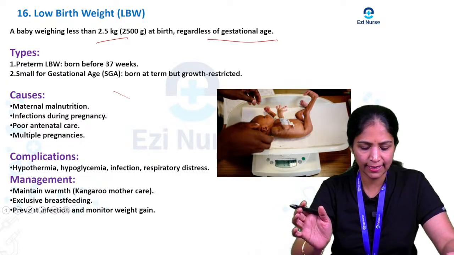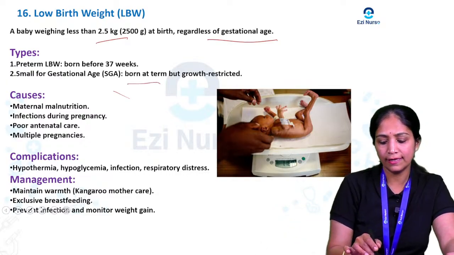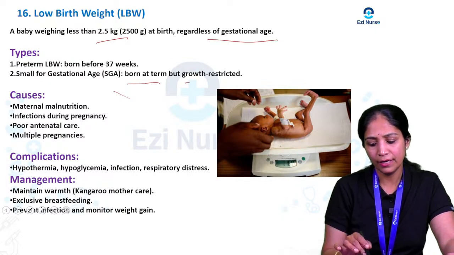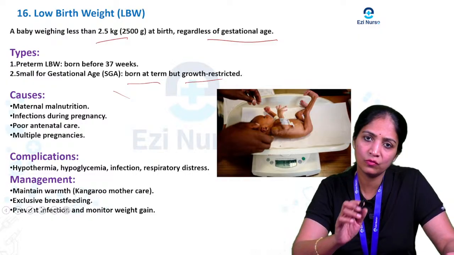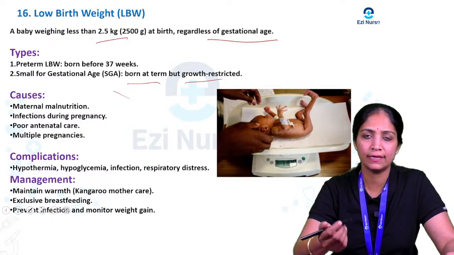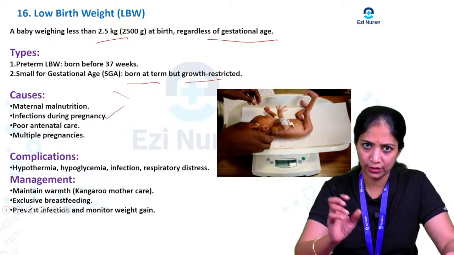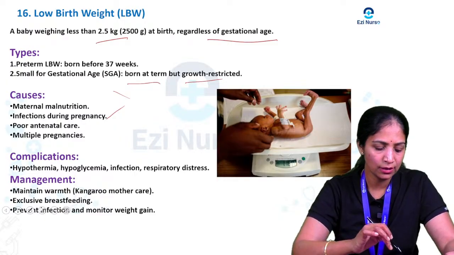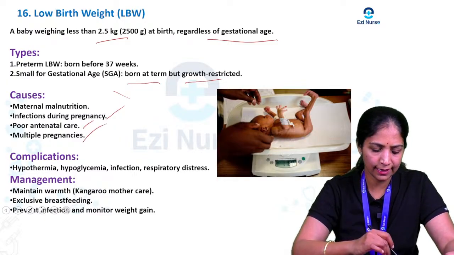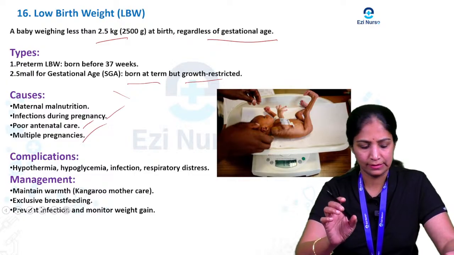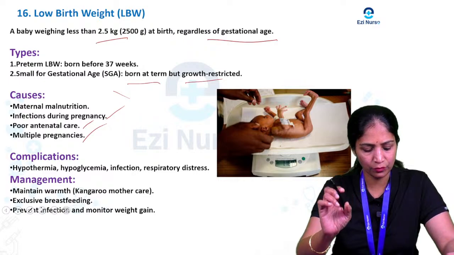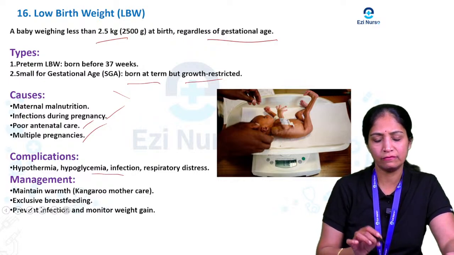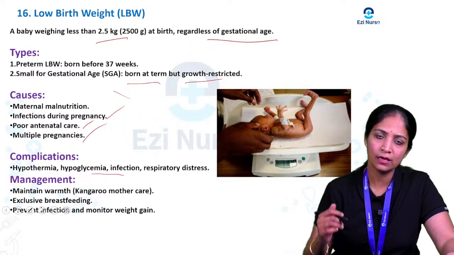Small for gestational age means the baby is born at term, but with growth restriction. The causes for a low birth weight baby are maternal malnutrition, infection of the mother during pregnancy, poor antenatal care, and multiple pregnancy. The complications for the child are hypothermia, hypoglycemia, infection, and respiratory distress.